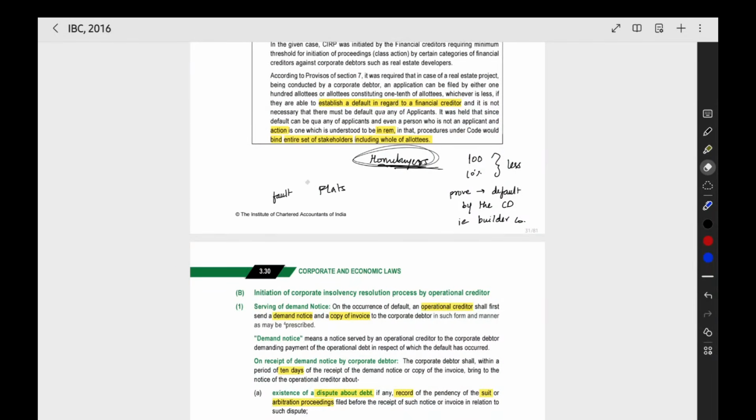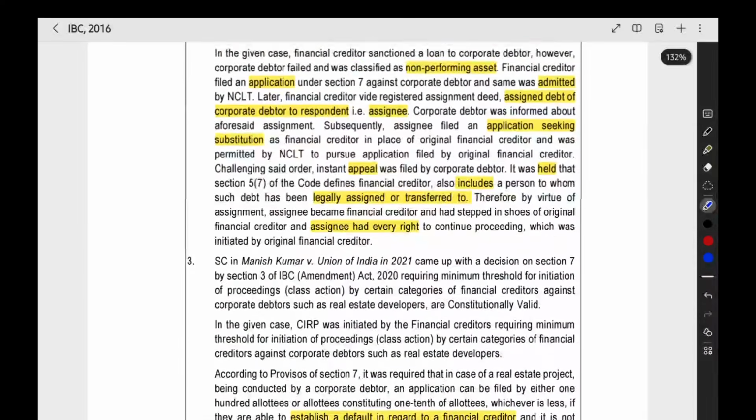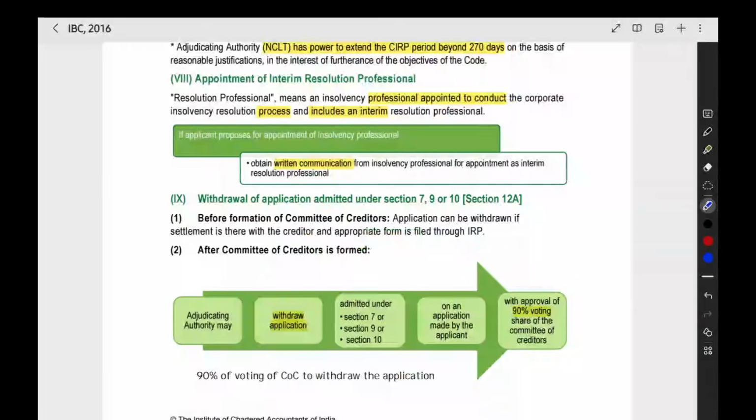It is not necessary that the default must be made regarding the home buyers. There can be default regarding the other financial creditor also. If that is proved also, then we can start the application. There is no problem. Now, another point.